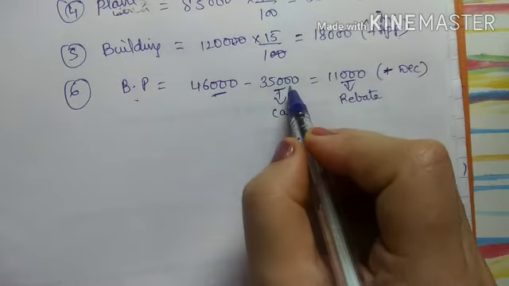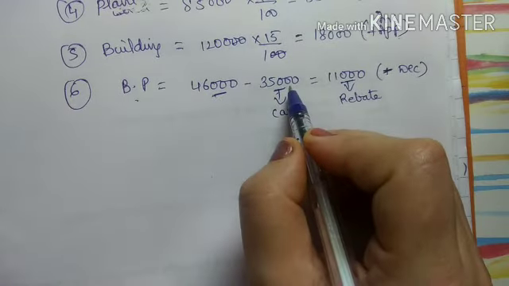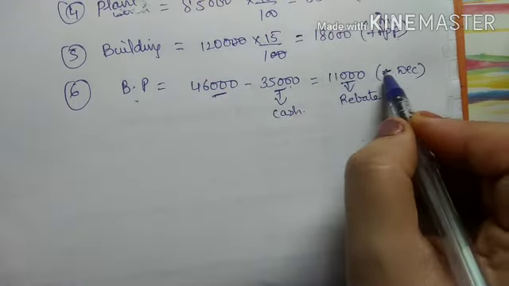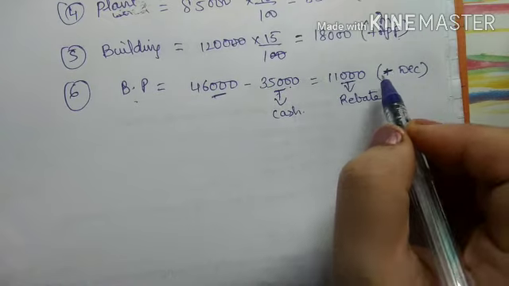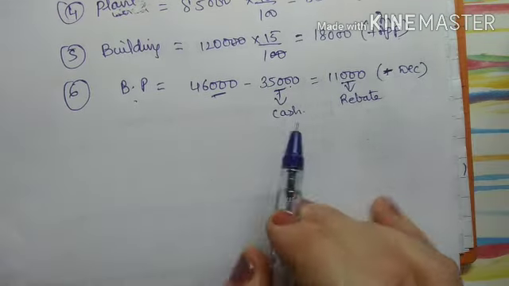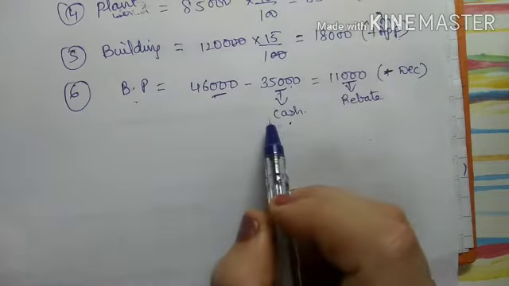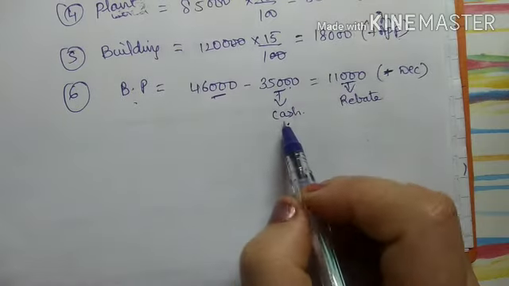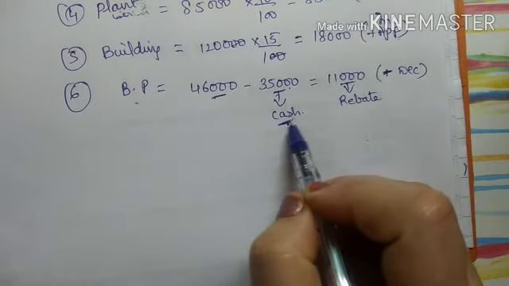From 46,000 it has become 35,000. So my liability is decreasing, and when my liability decreases, it becomes my profit. Now, many students forget to give the entry for this